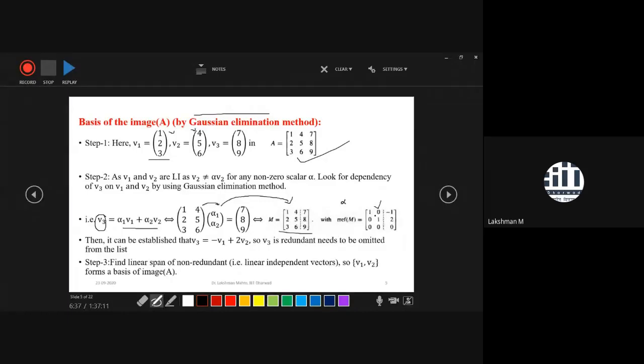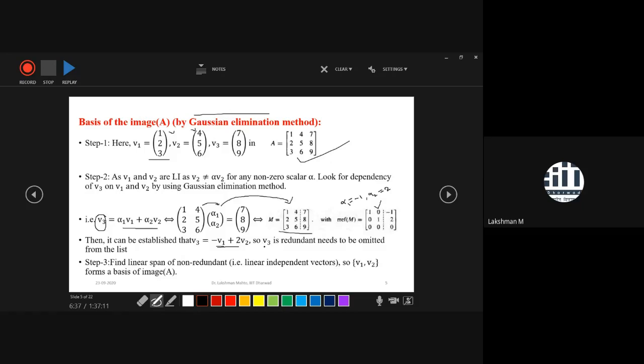From here you can directly look at the value of alpha 1. Alpha 1 multiplies with 1 and gives -1, so the value of alpha 1 is -1. And what is the value of alpha 2? Similarly, you will get alpha 2 equal to 2. That means you are getting non-zero values of alpha 1 and alpha 2. So it says that V3 depends upon V1 and V2. There is a clear dependency, and we are able to write V3 as minus V1 plus twice V2. It simply says that V3 is a dependent or redundant vector.